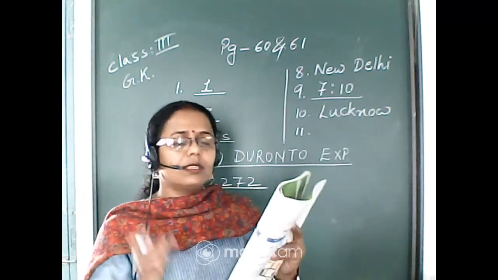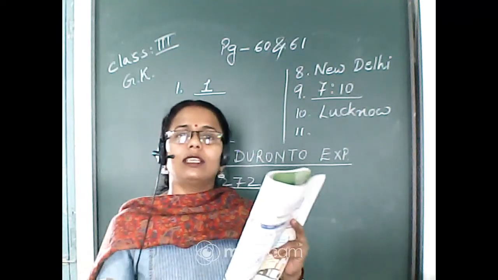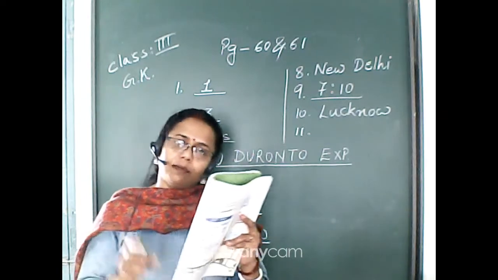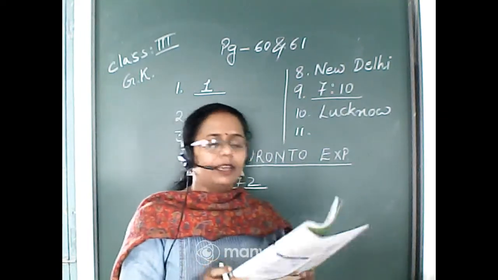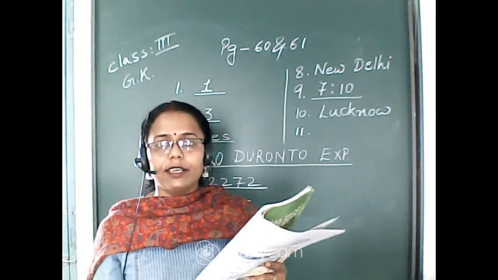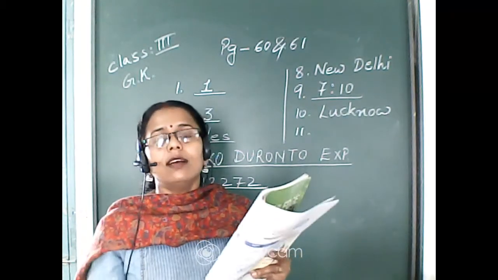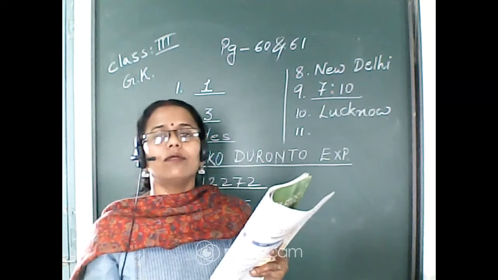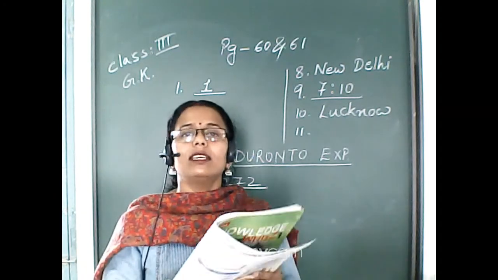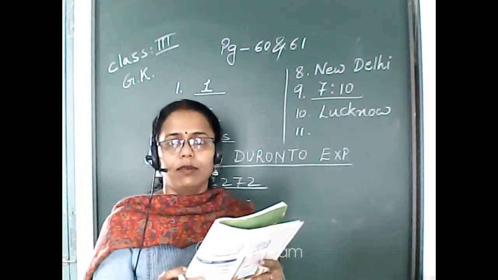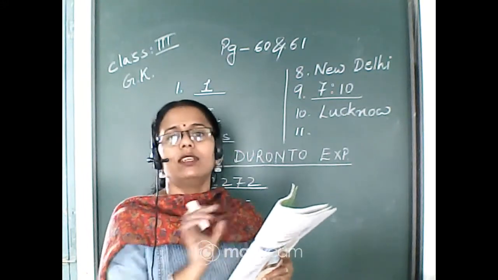So this is the database which is being collected by the Indian Railways for the safeguard of the passengers, like their name, their age, their gender, all these things, and from where they have started, and what the destination of the passenger is. Everything is being collected and registered with this number.